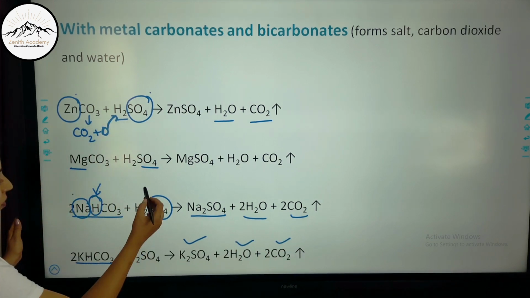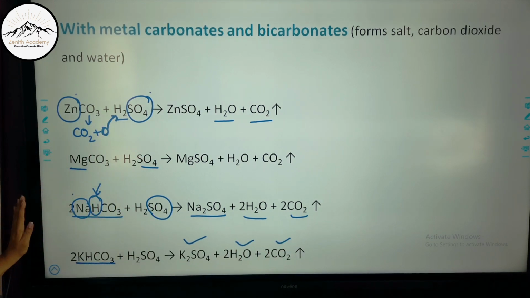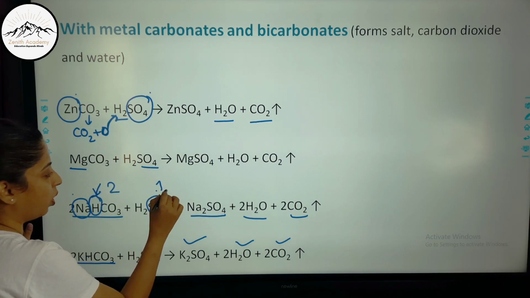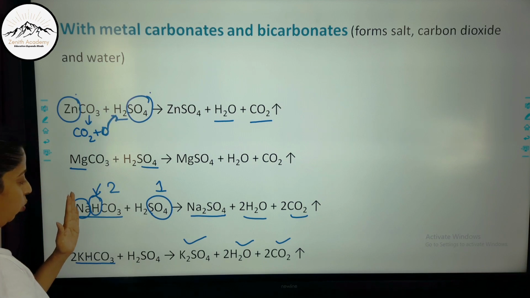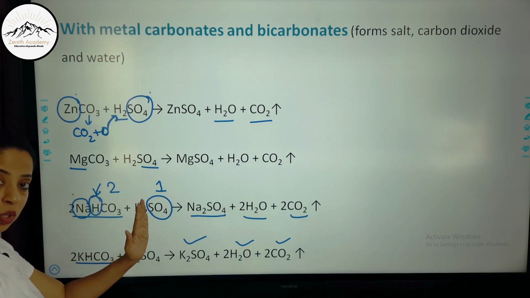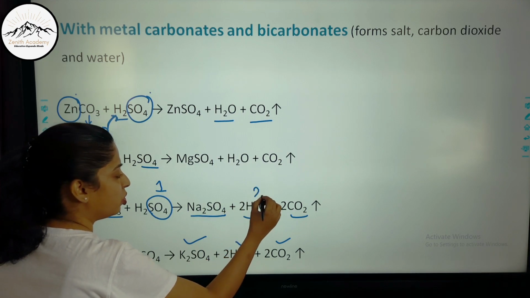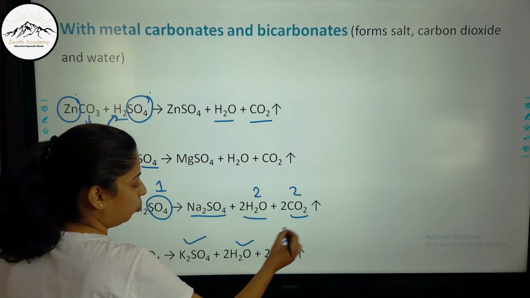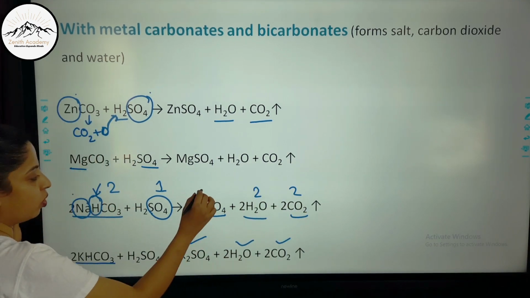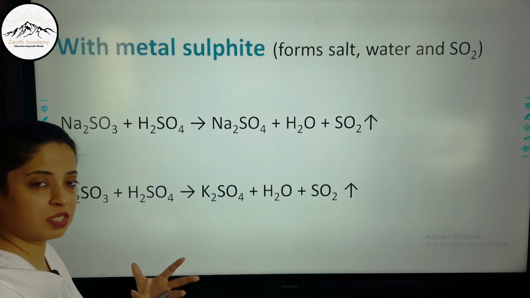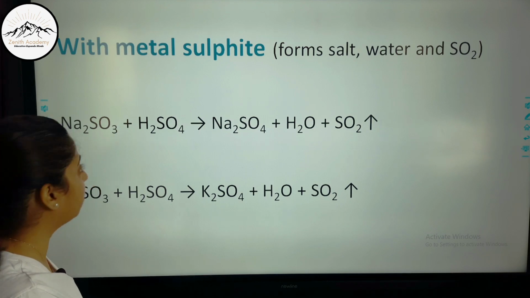Okay, so whenever there is a bicarbonate, you see that this is in the ratio 2:1. 2 molecules of this and 1 molecule of H2SO4 will form salt, then H2O and CO2 will be 2 molecules each. Salt will be 1 molecule. So you don't even have to balance. Learn these small tricks by practicing the chapter very well.